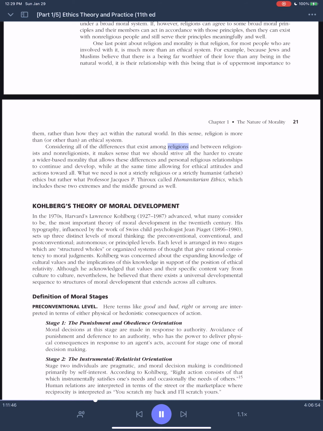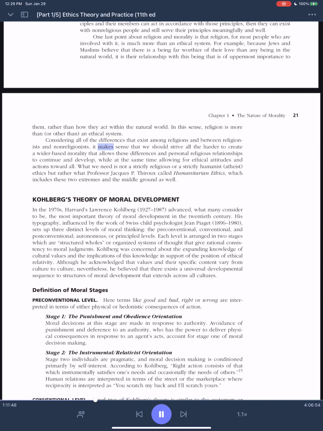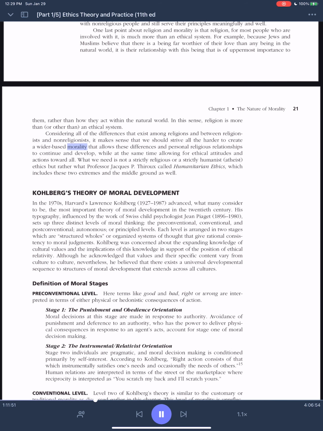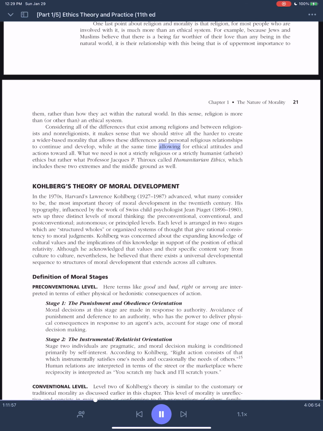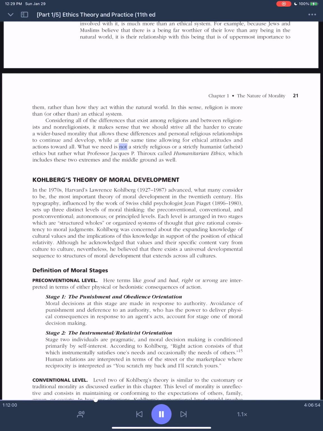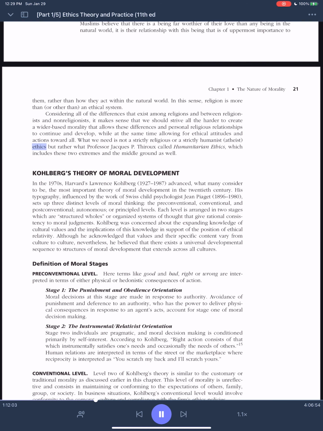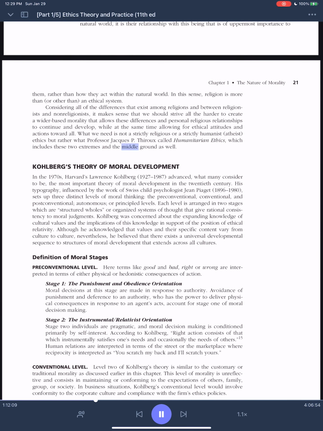Considering all of the differences that exist among religions and between religionists and non-religionists, it makes sense that we should strive all the harder to create a wider-based morality that allows these differences and personal religious relationships to continue and develop, while at the same time allowing for ethical attitudes and actions toward all. What we need is not a strictly religious or a strictly humanist atheist ethics, but rather what Professor Jacques P. Thiroux called humanitarian ethics, which includes these two extremes and the middle ground as well.